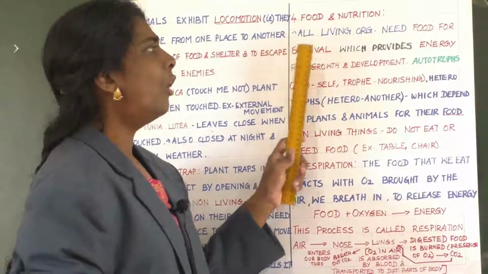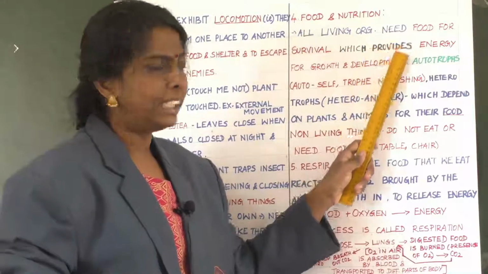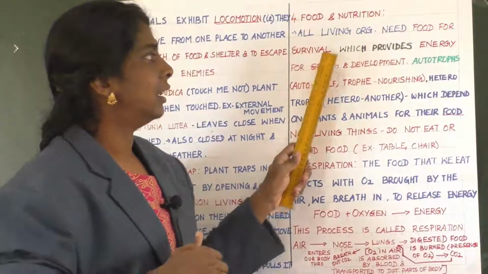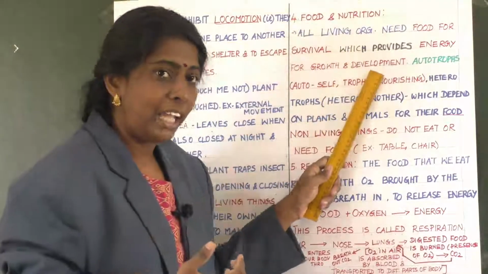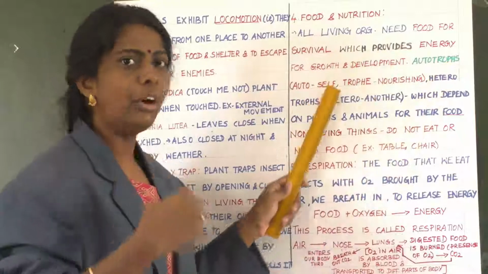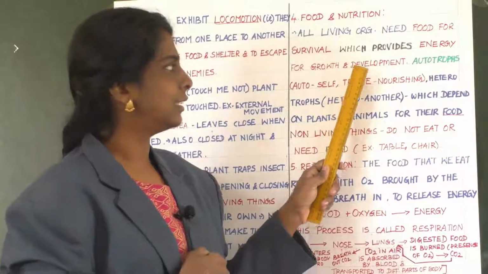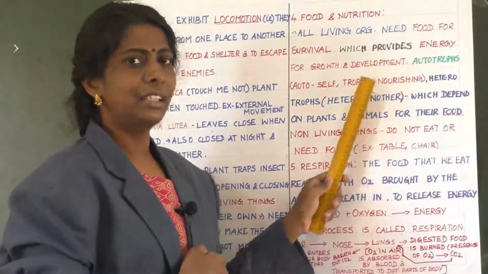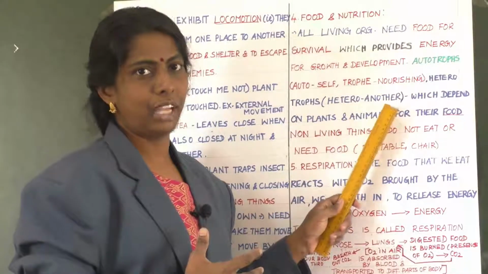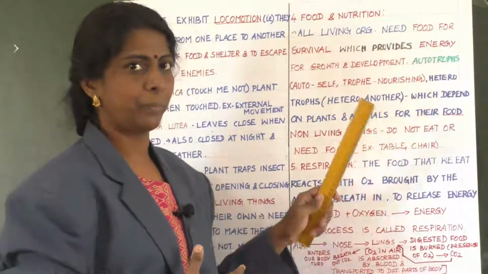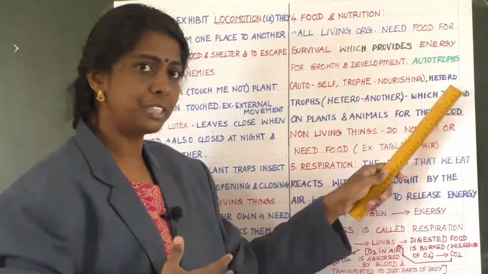All living organisms need food for their survival, so that it provides energy for their growth and development. Is it not? Yes. Now there are different types of organisms called autotrophs, heterotrophs and others. What do you mean by autotrophs?